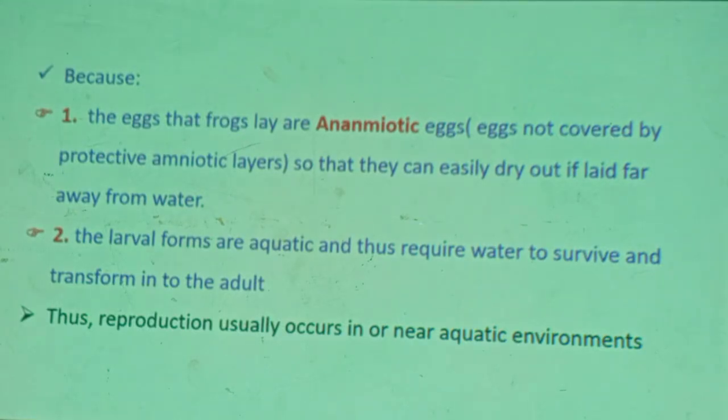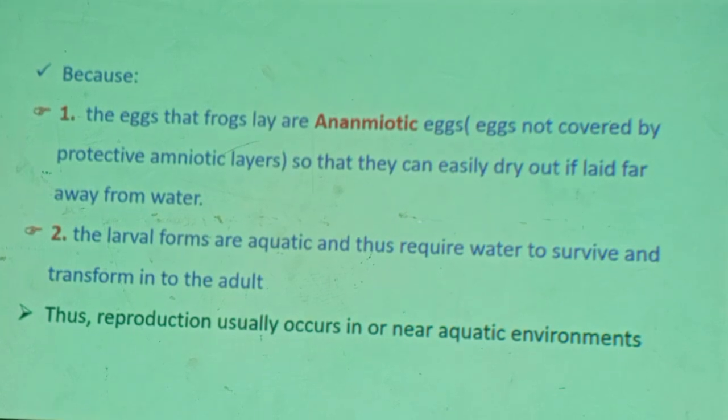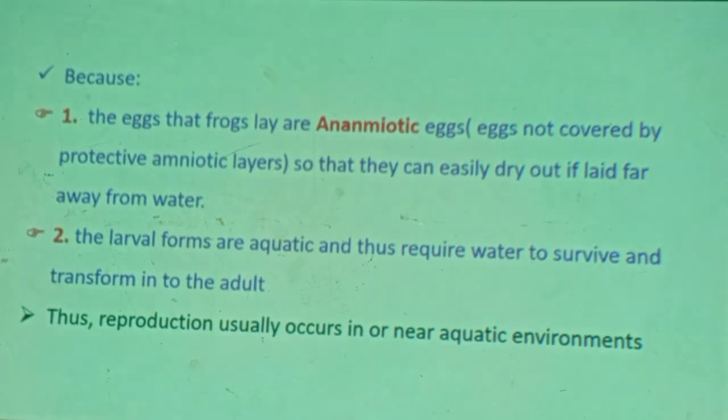Okay, anamniotes. Why frogs? Their eggs are covered by a jelly mass, not by protective amniotic covering. What is their problem? If laid away from water, this egg is easily exposed to desiccation. What is desiccation? Excess evaporation and loss of water. Desiccation: excess loss of water.